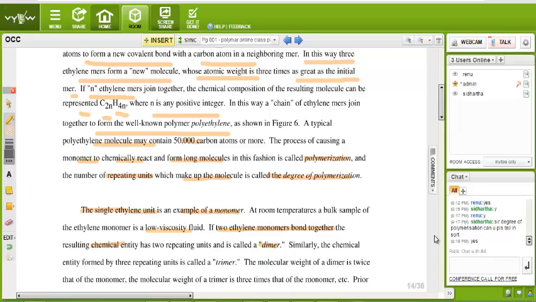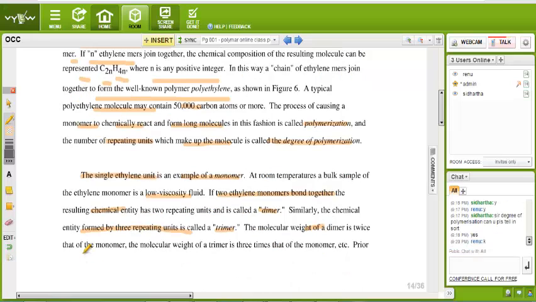Similarly, the chemical entity formed by three repeating units is called a trimer. Is it clear? What is a dimer and trimer? If two ethylene monomers make a polymer, it is called a dimer. If three, then it is a trimer. The molecular weight of the dimer is twice that of the monomer. If you make a dimer, the weight is twice because two monomers are there.